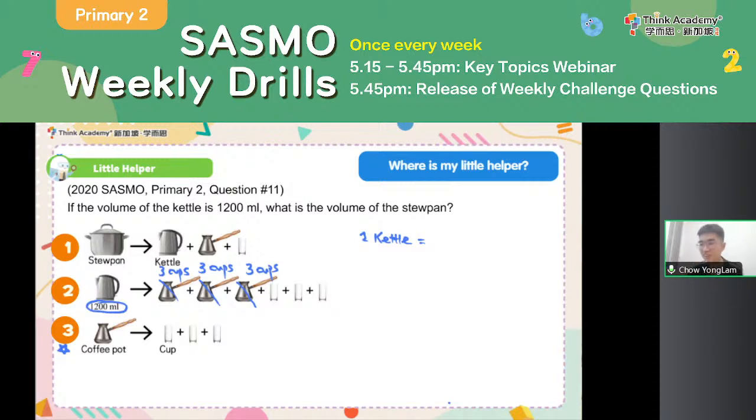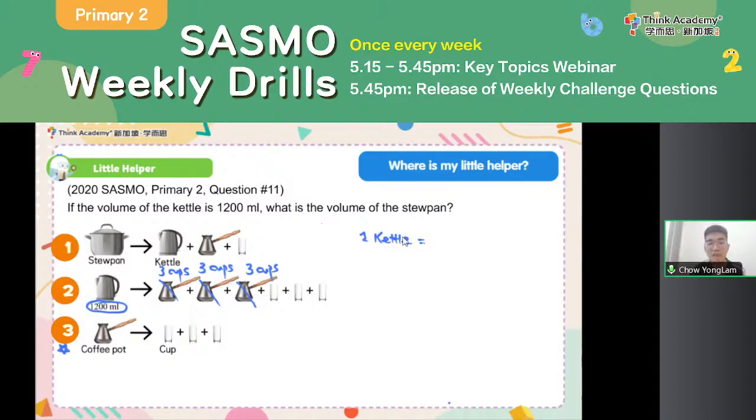So now let's take a look at this question again. Just now we replaced the coffee pot with cups because equation 3 is my little helper. Can y'all hear clearly now? All right, so just now we see that a coffee pot, I replace it with 3 cups. So coffee pot into 3 cups, for each of the three coffee pots.